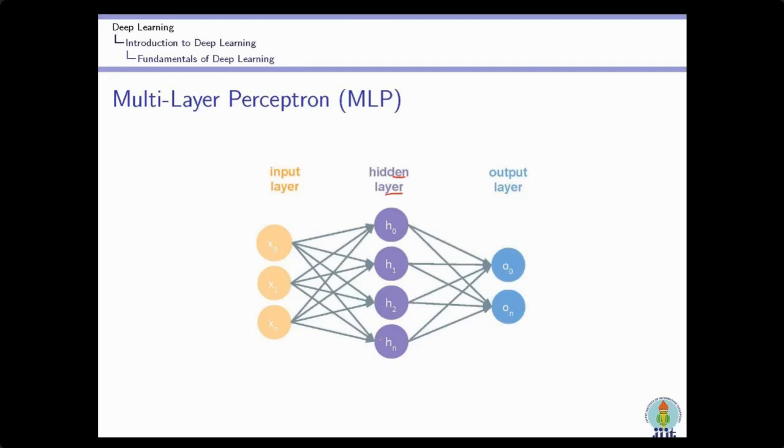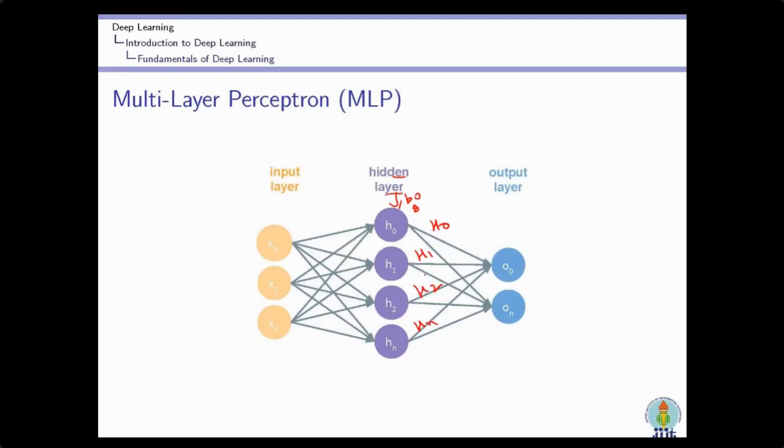As we increase the number of hidden layer neurons, the accuracy will increase, but definitely the complexity also increases. So we have to make the balance. So now what will happen? Every neuron performs the same operation. The output of H0 will be calculated as a weighted sum: x0 into the corresponding weight plus x1 into the corresponding weight plus xn into the corresponding weight, plus the bias of H0, plus the activation function. It will generate the output. Similarly, H1 will generate the output, H2 will generate the output, Hn will generate the output.